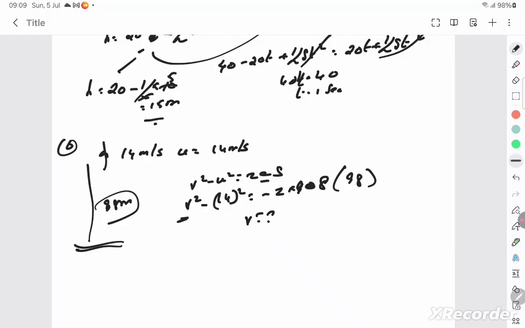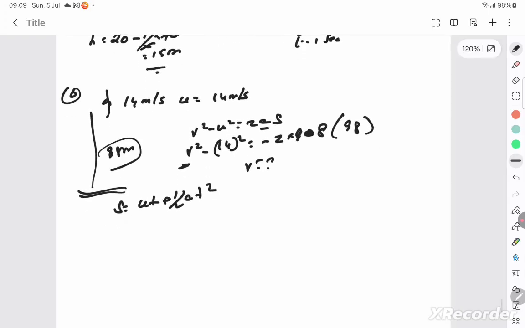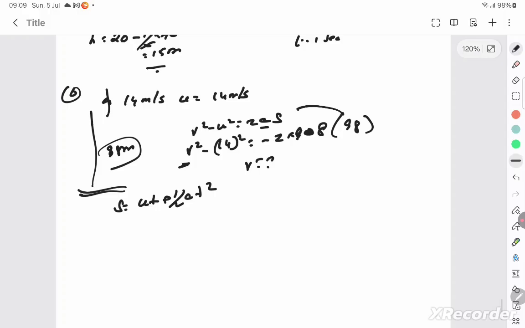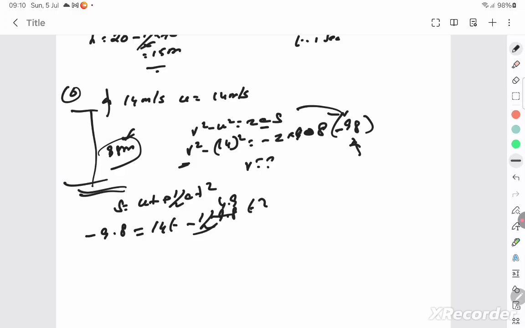Okay, and how much time will it take? You can also use s is equal to ut plus half at square. The point is, the s has to be written as negative. If you forget to write s as negative, it's wrong, because the displacement is in the opposite direction. Minus 98 is equal to ut minus half into 9.8 into t square, which is 4.9.